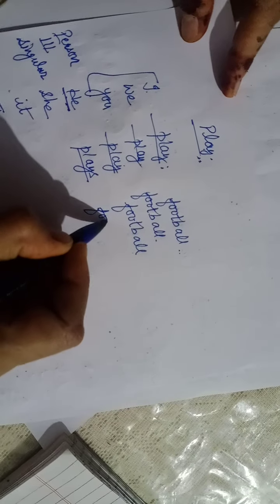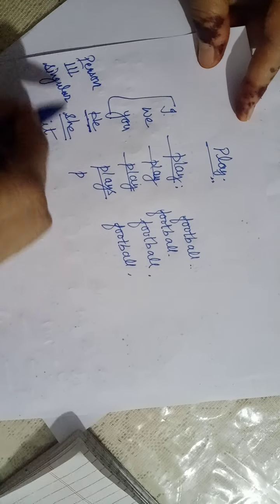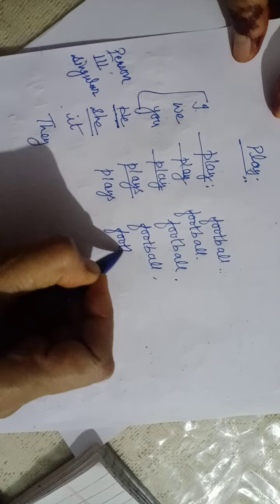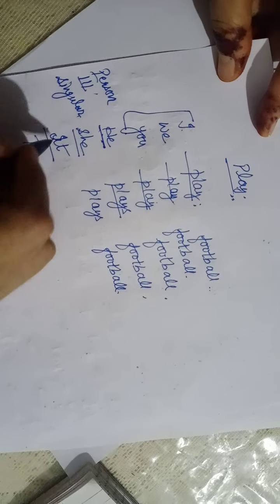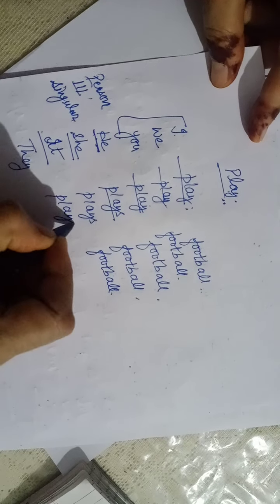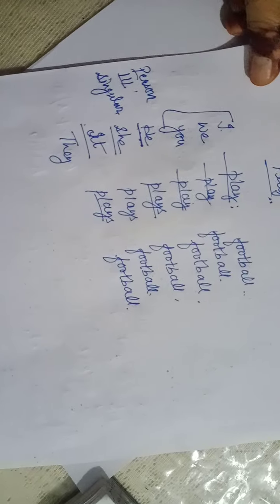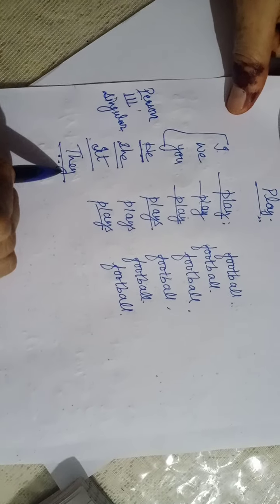He plays football. She, again third person singular, plays football. It, again third person singular, plays football. They, although it is third person, is third person plural, so it will not take S with it.